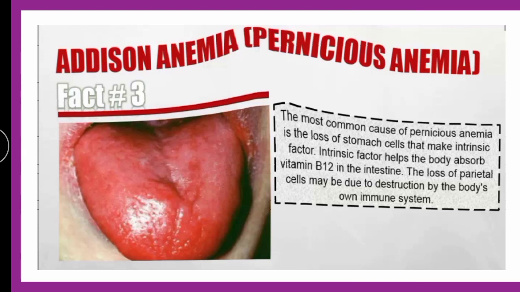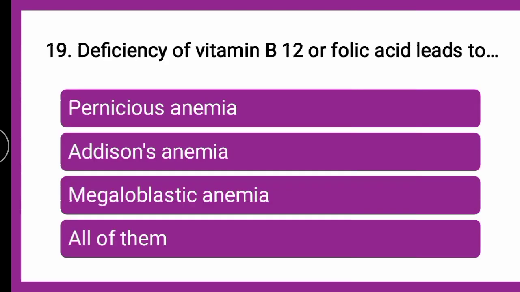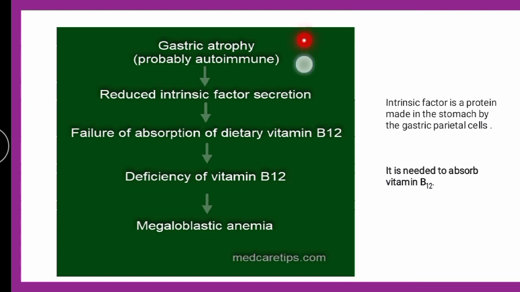The parietal cells from the gastric, here you can see now, this is the explanation. Now this is gastric atrophy, reduced intrinsic factor. Intrinsic factor which is there in gastric parietal cells of the stomach, they fail to produce the intrinsic factor which is needed for the absorption of vitamin B12. So there is deficiency of vitamin B12 which leads to megaloblastic anemia.